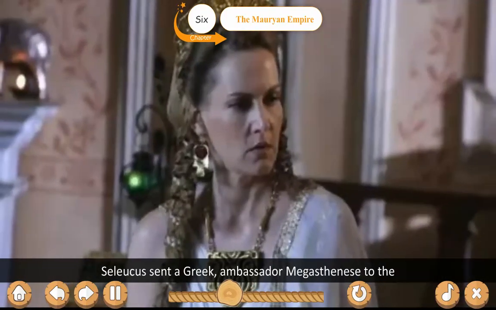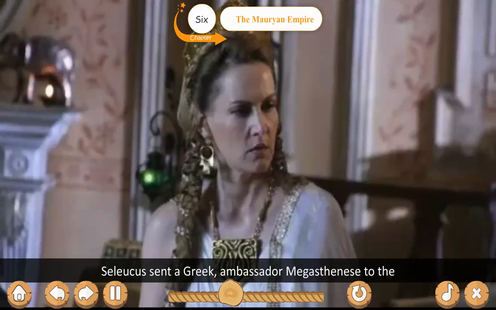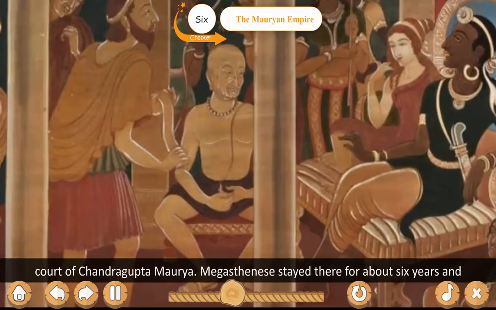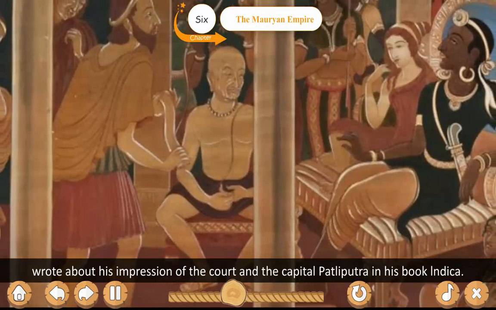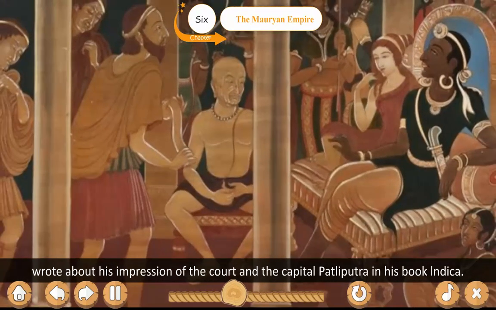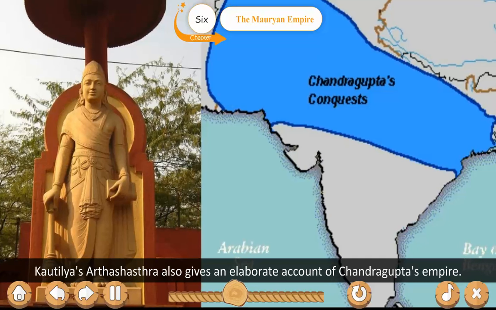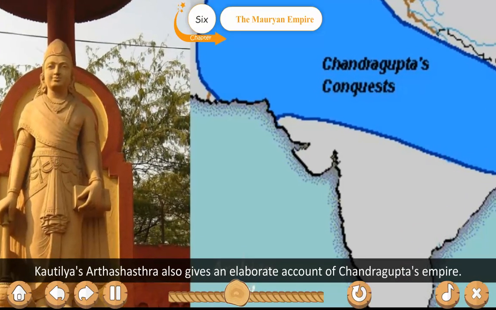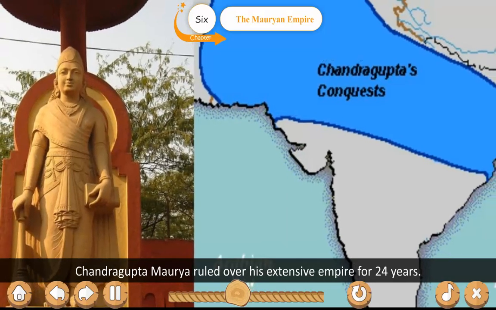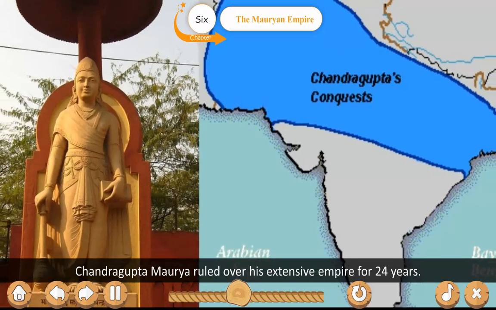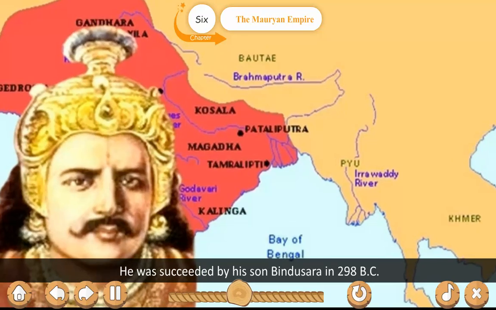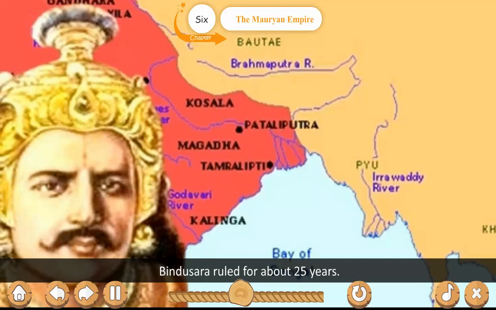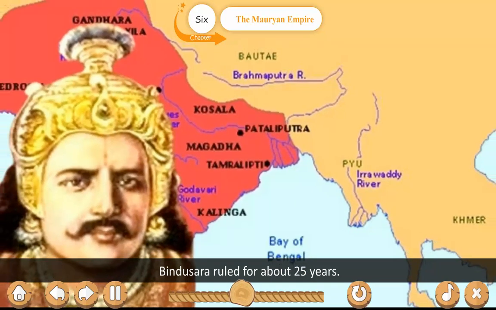Seleucus sent a Greek ambassador, Megasthenes, to the court of Chandragupta Maurya. Megasthenes stayed there for about 6 years and wrote about his impression of the court and the capital Patliputra in his book Indica. Kautilya's Arthashastra also gives an elaborate account of Chandragupta's empire. Chandragupta Maurya ruled over his extensive empire for 24 years. He was succeeded by his son Bindusara in 298 BC. Bindusara ruled for about 25 years.